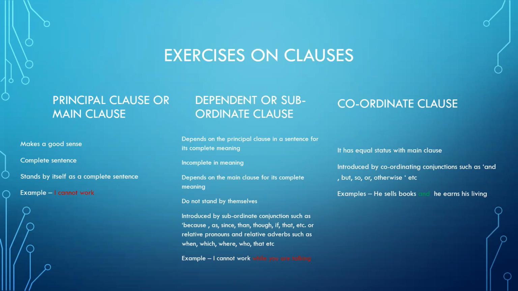It is introduced by the conjunctions such as because, as, since, than, though, if, that, etc. Not only that, but relative pronouns and relative adverbs such as when, which, where, who, that, etc.